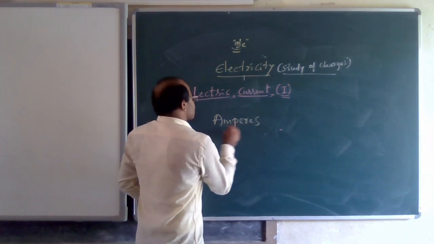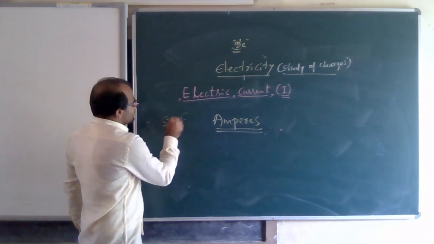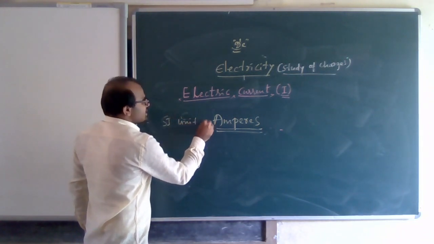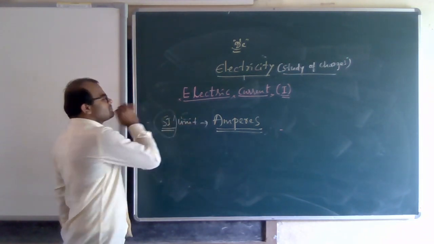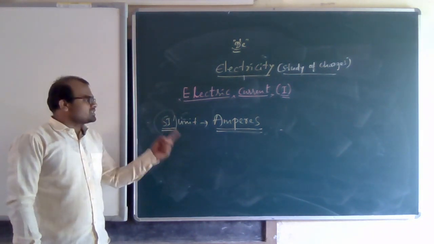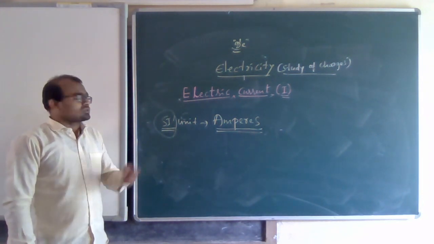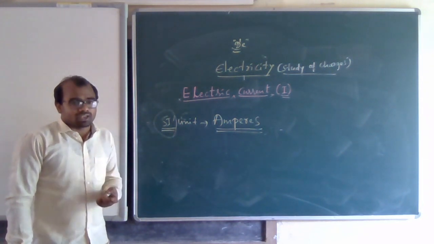Okay. The SI unit of electric current is ampere. So it is measured in ampere. So what is SI unit? You already know. System International Unit. In the whole world, for physical quantities, only one unit is assigned throughout the world. So that will be the unit we call SI unit.